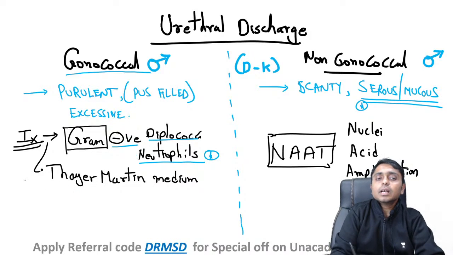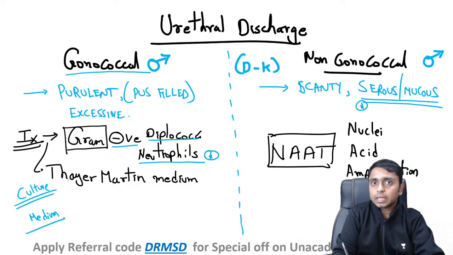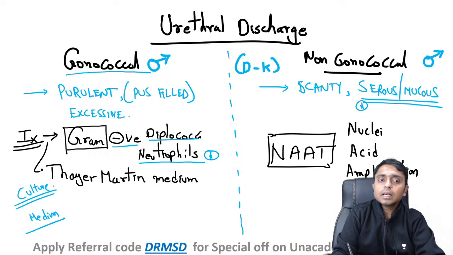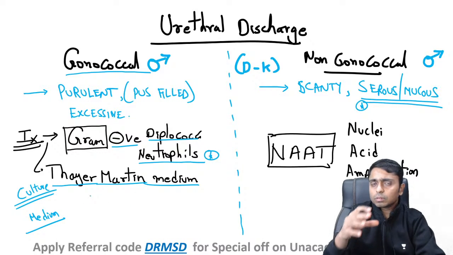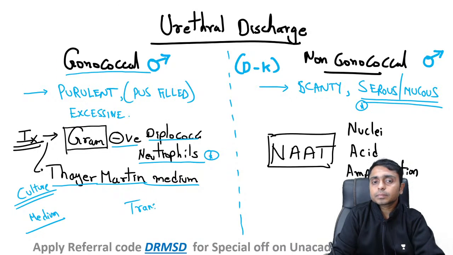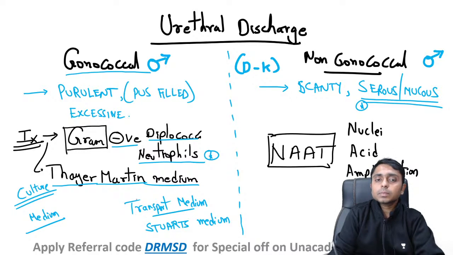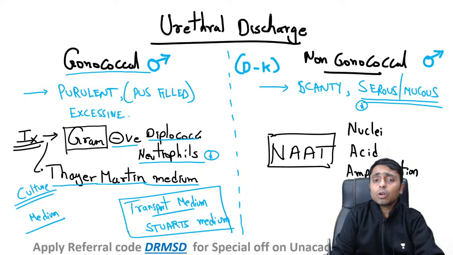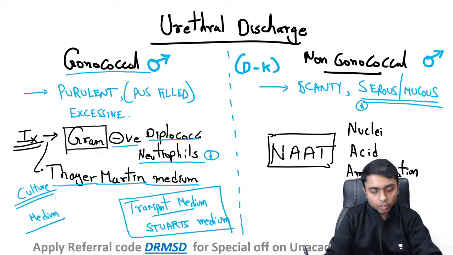There is a picture. Okay, so if you want to do culture, the culture medium used to diagnose gonococcal urethritis is Thayer-Martin medium. And before putting it into this culture medium, we should use a transport medium. The transport medium used here is Stewart's medium. Okay, all of these are very important from both the microbiology and dermatology point of view.